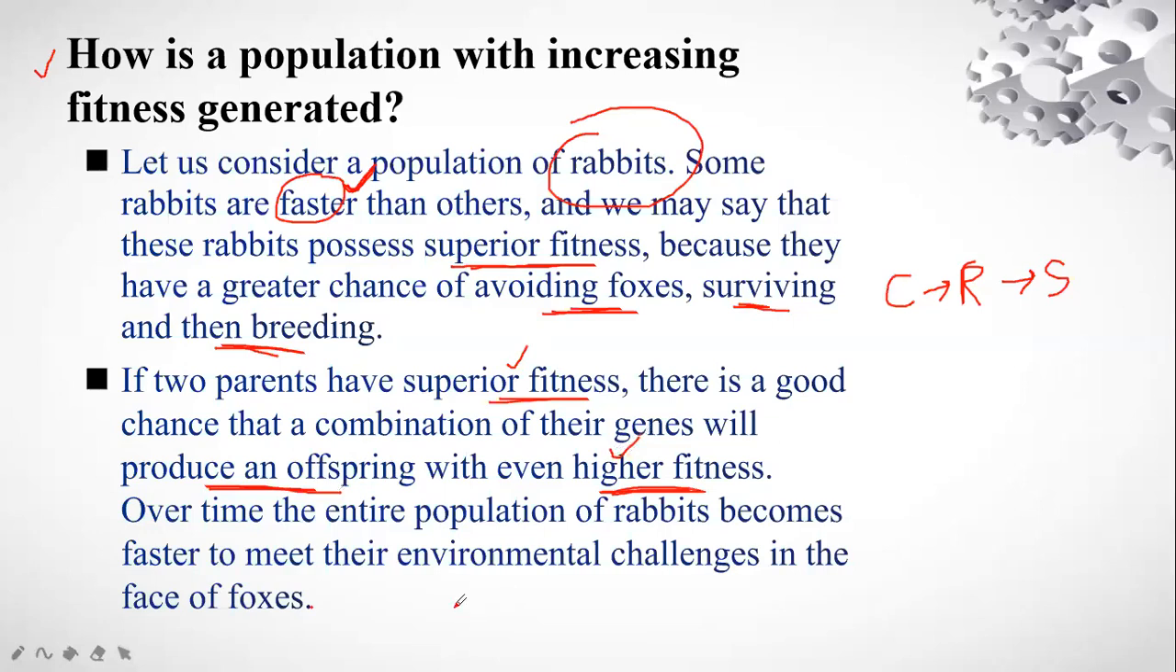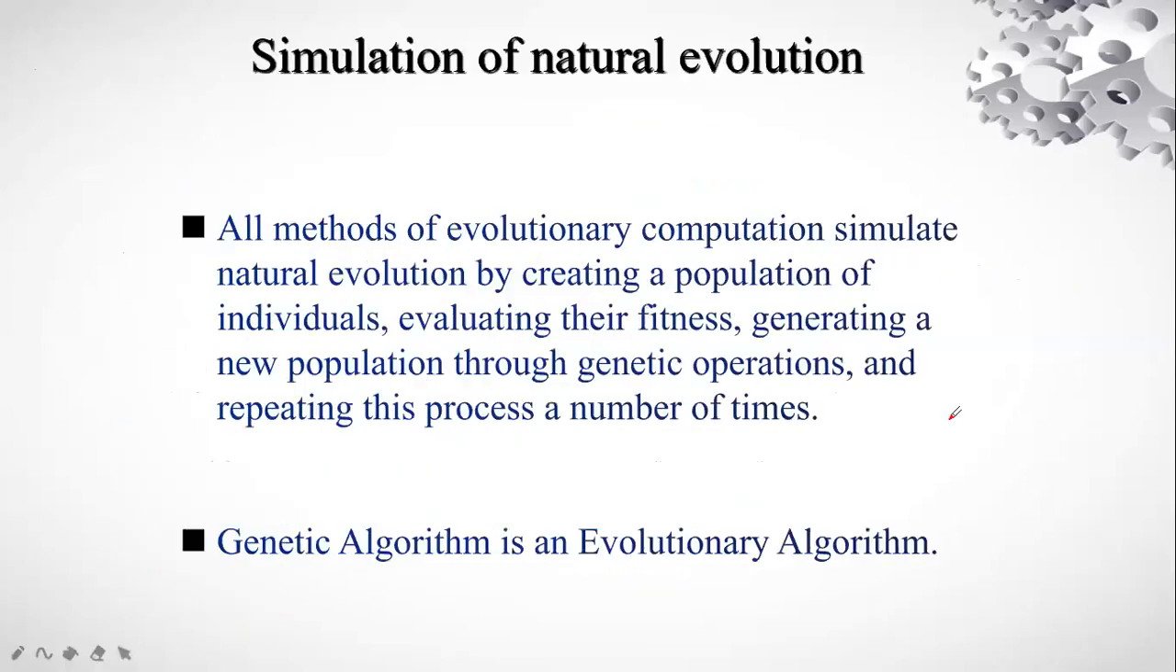So this is how the population of rabbits survived, and they met the environmental changes in terms of the foxes, right? So this is how we define fitness. This is called survival of the fittest. This is the example.